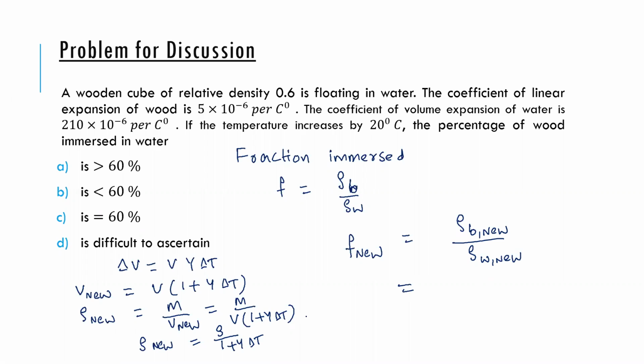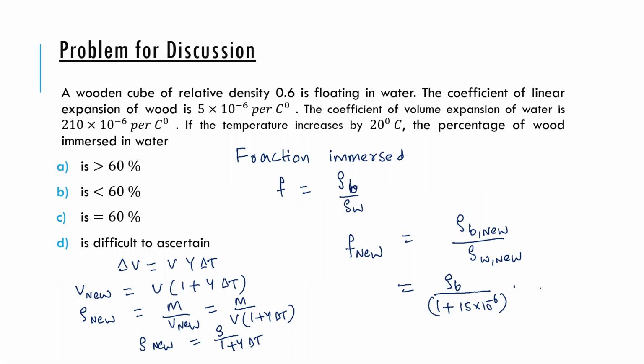So now I use this. For the wooden block, I have the density of wood divided by 1 plus gamma of wood. Gamma of wood would be 3 times its alpha, so I'll write 15 into 10 to the power minus 6.